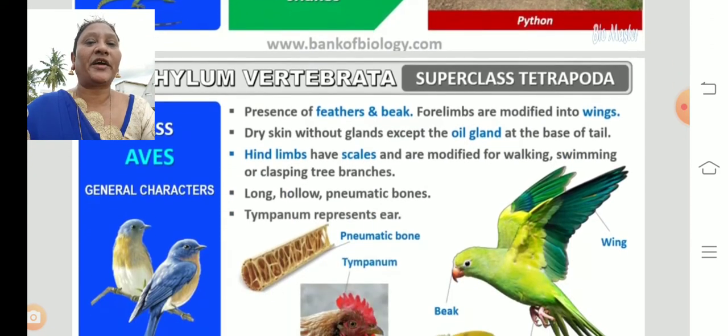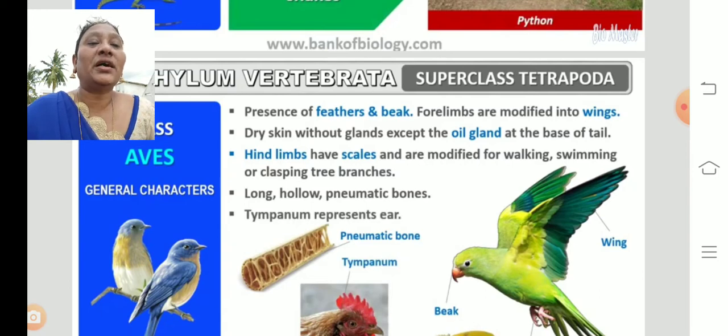So the next subphylum, here you can see the Aves. All the birds come under this class, that is the Aves. Coming to that, presence of feathers and the beak, forelimbs are modified into wings. So they have feathers which help in locomotion or flying, and they have a beak, and forelimbs are modified into wings which are flexible to fly in the air. Dry skin without glands, except they have the oil gland at the base of the tail. At the base of the tail we will find the oil glands.